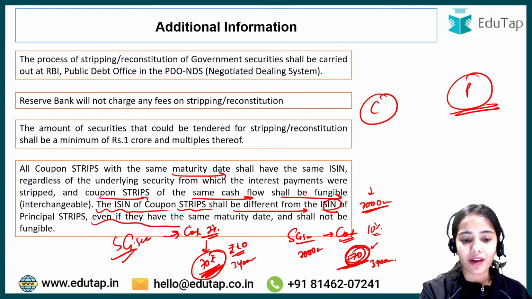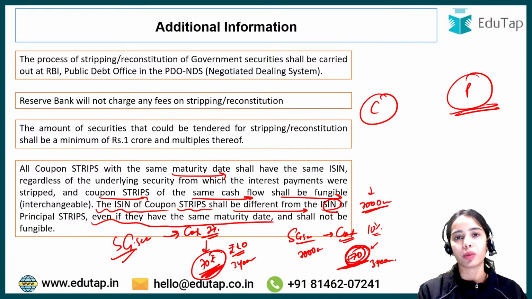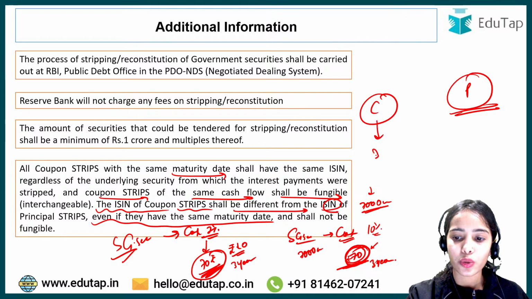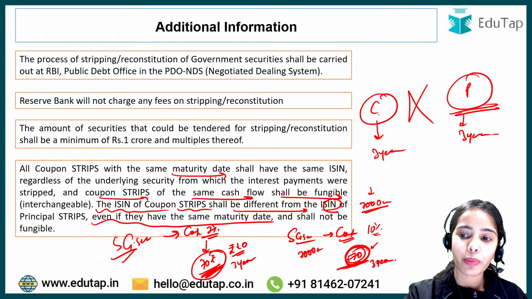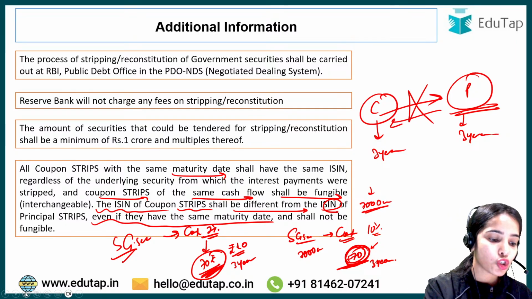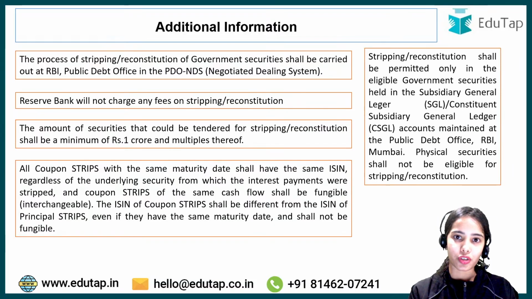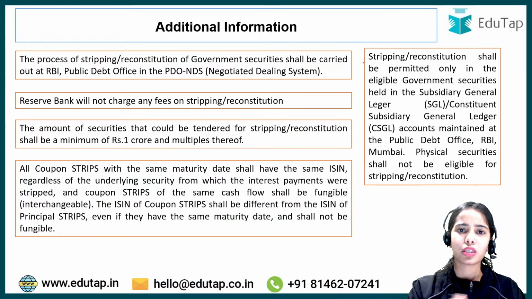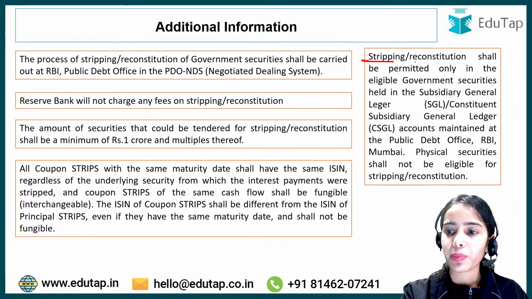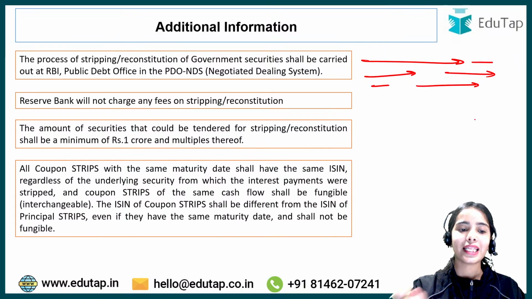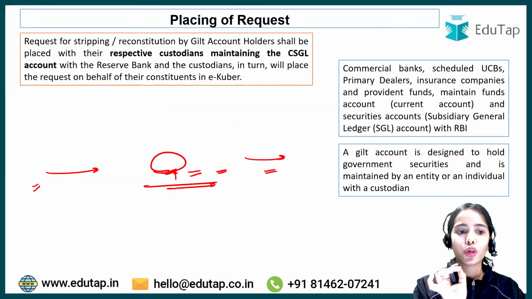Even if they have the same maturity date, they shall not be fungible. That means even if the coupon is going to mature after 3 years and the principal is going to mature after 3 years, they cannot be interchanged. So a coupon can be interchanged with another coupon if they have the same maturity and the same cash flow, but a coupon cannot be interchanged with the principal strip. This is the basic idea. Also, stripping or reconstitution shall be permitted only in the eligible government securities, and the eligibility criteria has been notified to you.